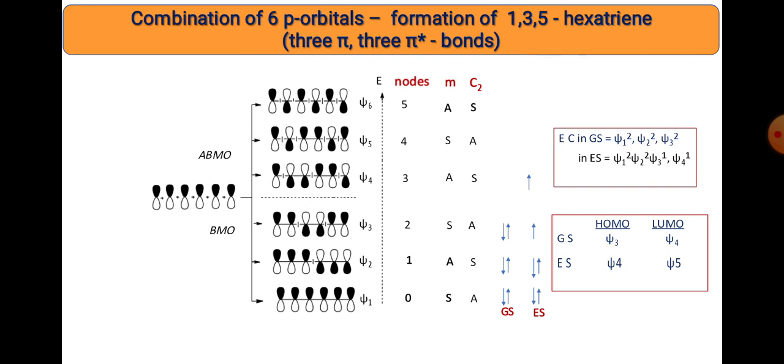Many times a simple question is asked: how can we represent the ψ4 orbital in 1,3,5-hexatriene? First of all, look at the designation, whether it is odd or even. If it is odd, then for example for ψ4, 4 minus 1 is 3, so 3 nodes should be there. And if it is an even designation, the mirror plane symmetry should be symmetric, while the C2 symmetry should be anti-symmetric. That is very simple. In this way we can find out the molecular orbitals of any conjugated system.